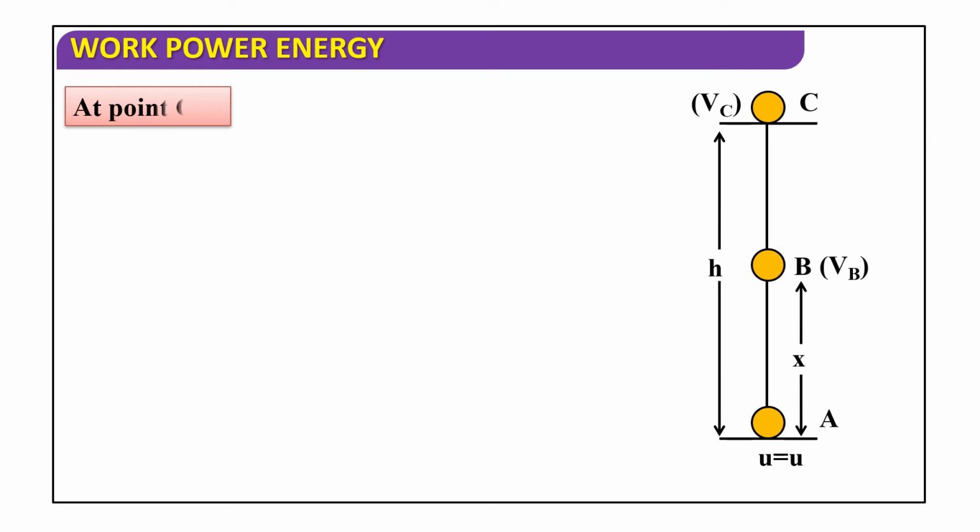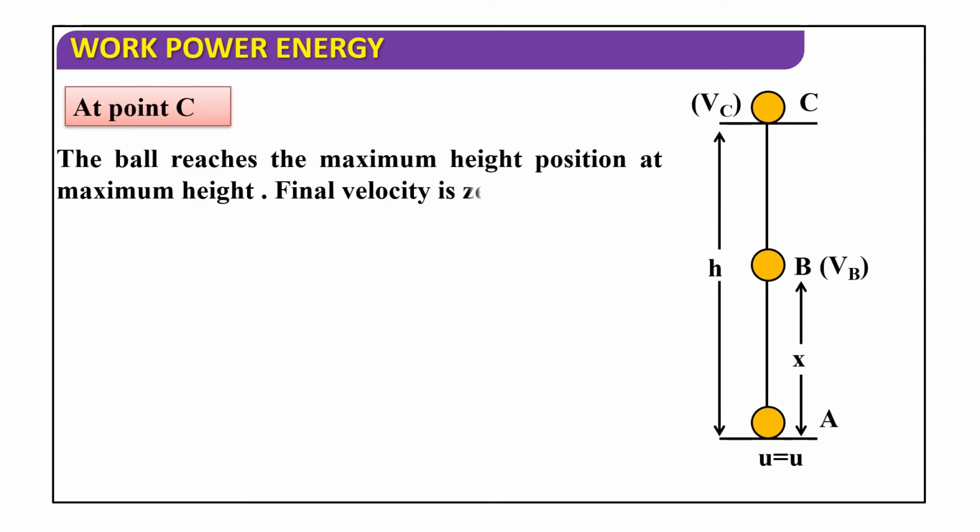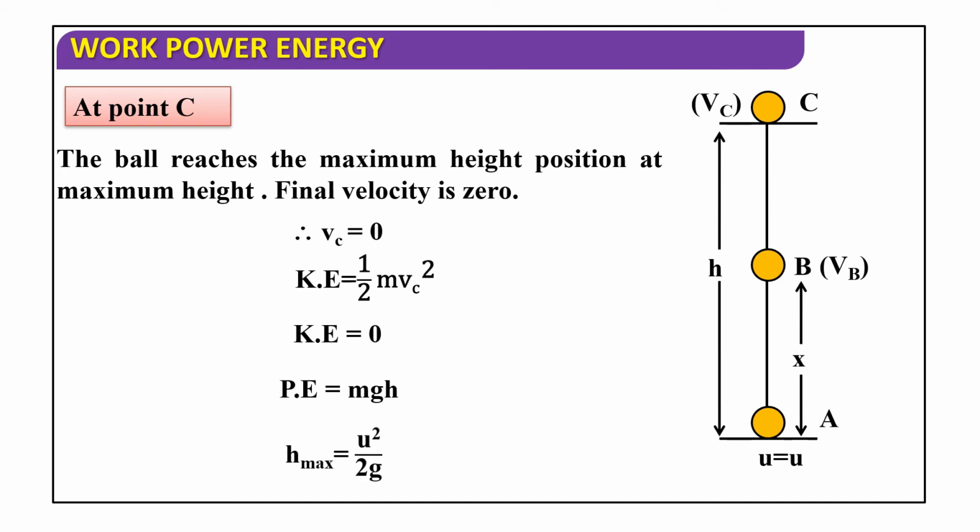At point C, the ball reaches the maximum height. At maximum height, the final velocity is 0. Therefore, vc is equal to 0. So kinetic energy is equal to half m vc square. So kinetic energy is equal to 0. Potential energy is equal to mgh. H maximum is equal to u square by 2g.